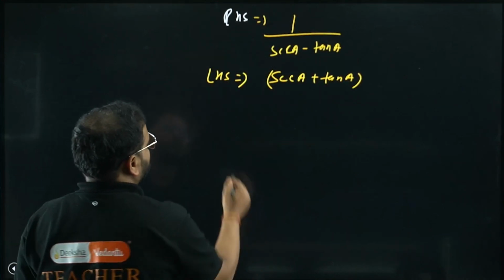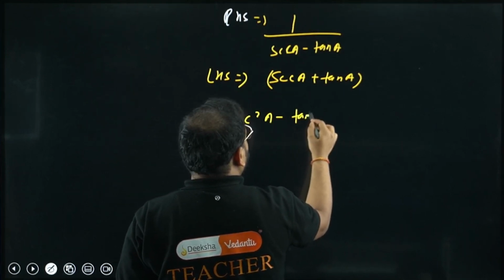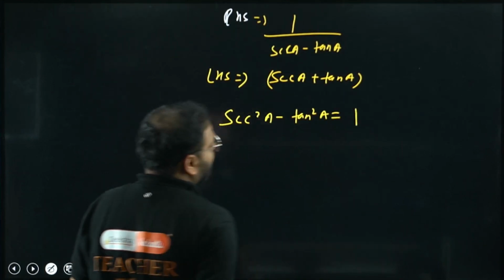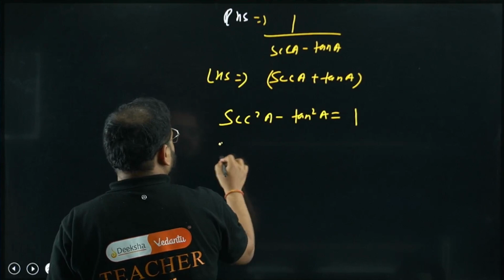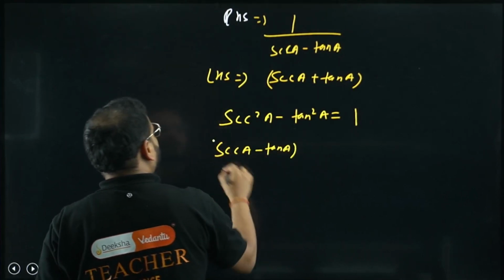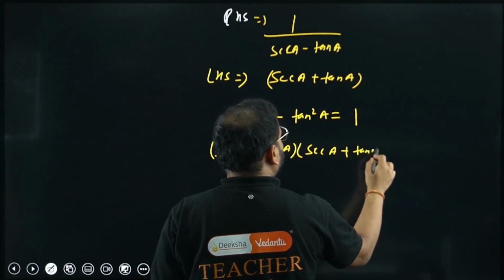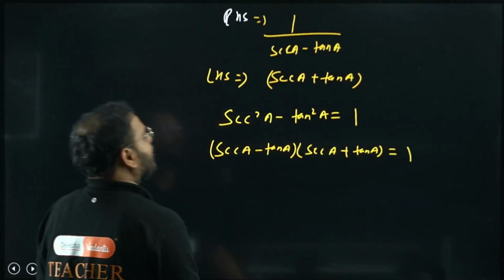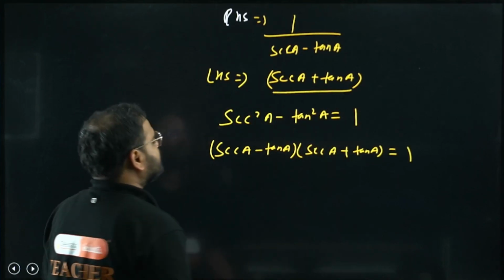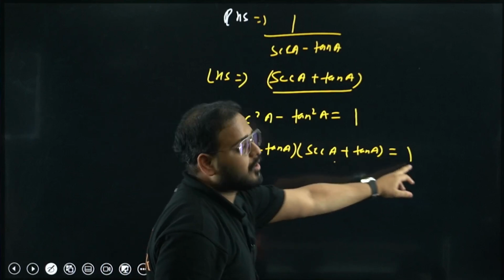Now we know one thing. Sec square A minus tan square A is what, sir? 1, right? It means sec A minus tan A times sec A plus tan A equals 1. I'll keep this as subject and take everything other than this part to the right hand side.